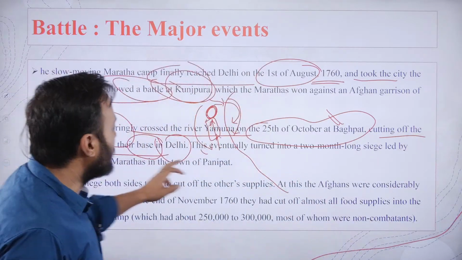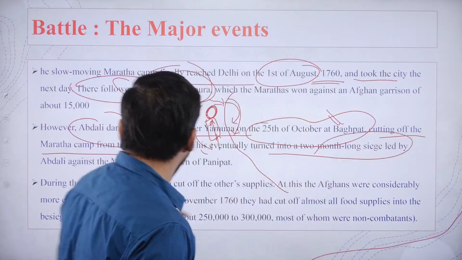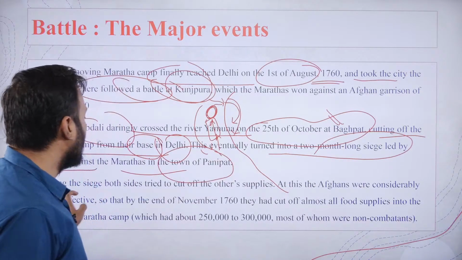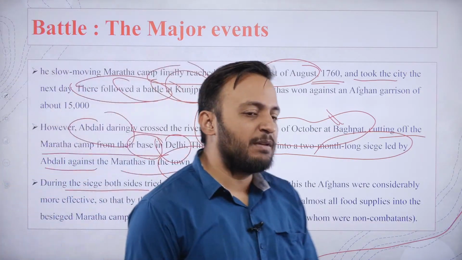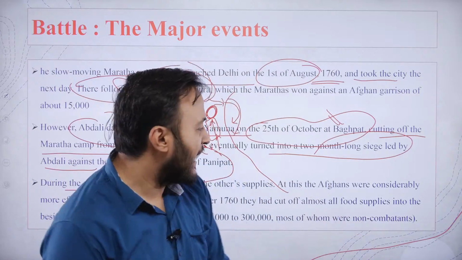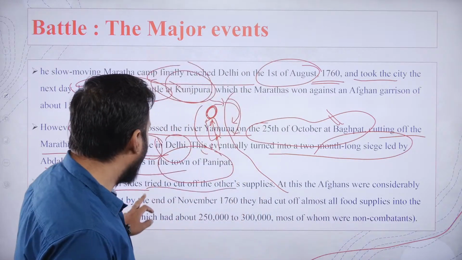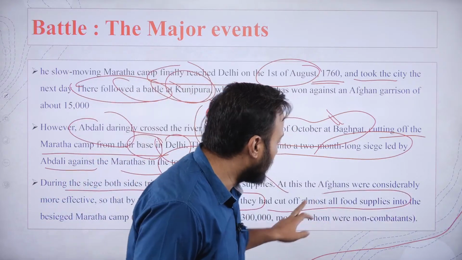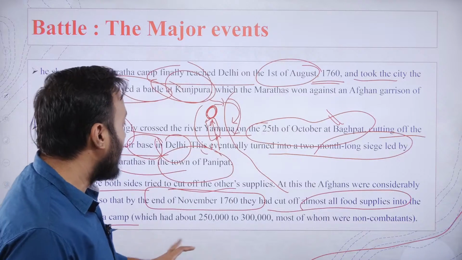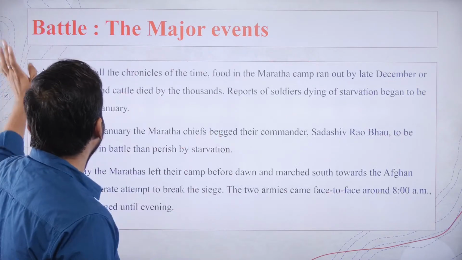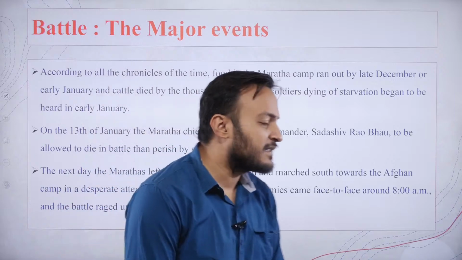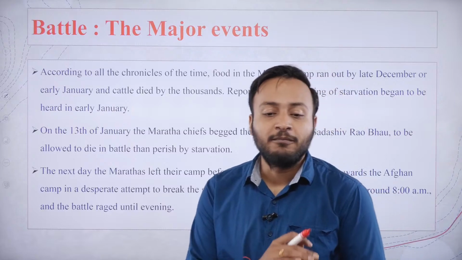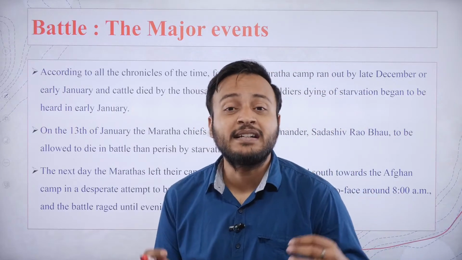Now, the 2 month long siege led by Abdali against the Marathas in the town of Panipat, that was the point where the supplies were completely drying up, and this is why by the end of November 1760, they had completely cut off the food supplies into the Maratha camp, due to which the Marathas, by the end of December, completely started dying. They started starving.